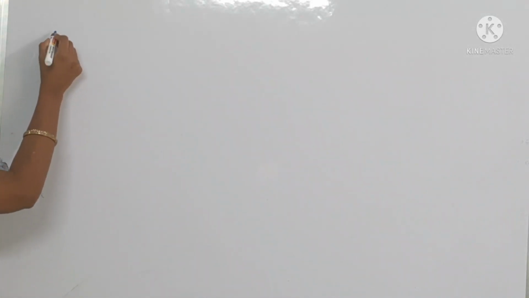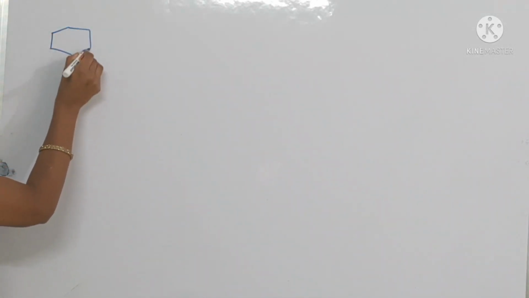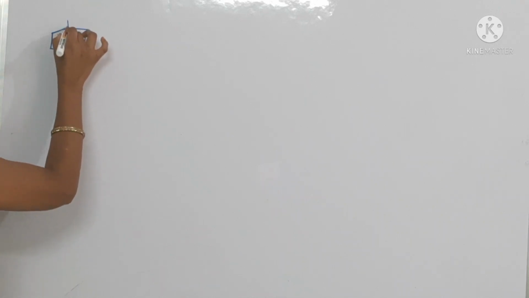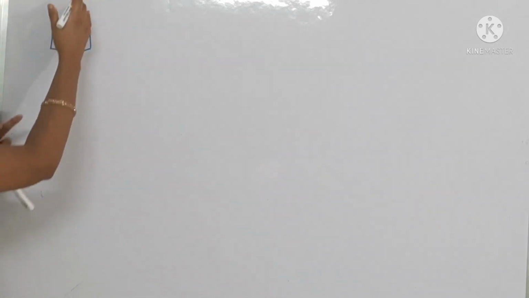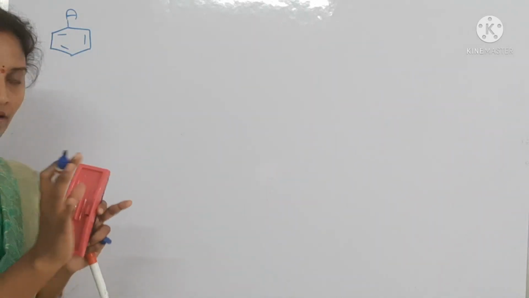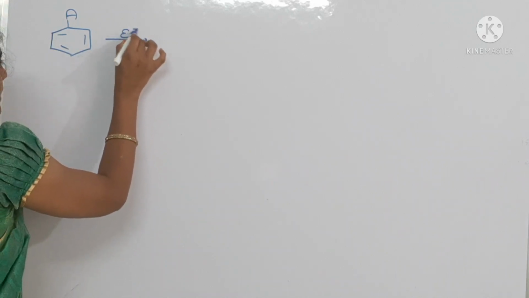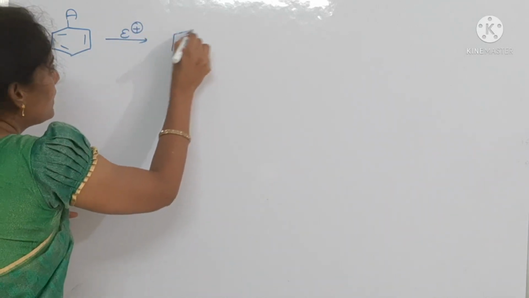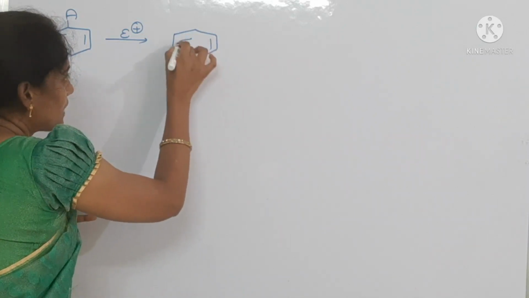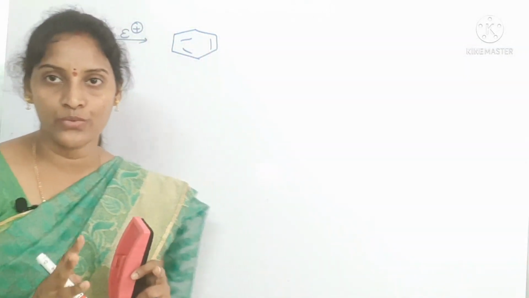Coming to our topic, if a monosubstituted benzene undergoes further electrophilic substitution, what happens? It is a monosubstituted benzene. Some substituent we take, imagine this is A. If it undergoes further electrophilic substitution, there is a chance to form three possible products.